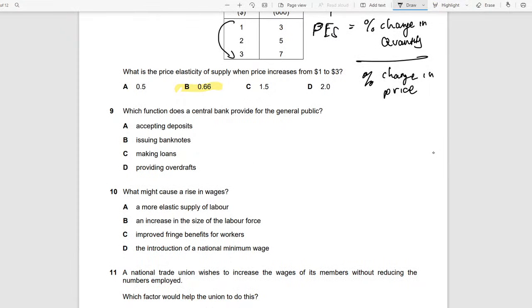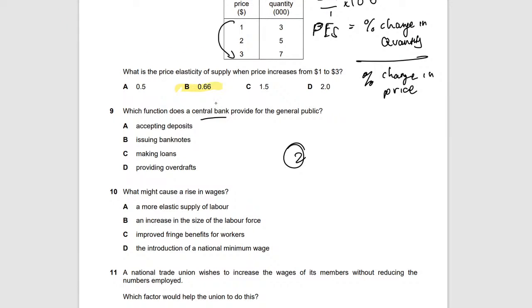Okay, we move on. Number 9, which function does a central bank provide to the general public? A central bank and a commercial bank. We have two types of bank that you need to know for economics. So the difference between this: the central bank is the one that does the government expenditure, the one that issues currencies. Well, the commercial bank is the one that you usually go to, right?